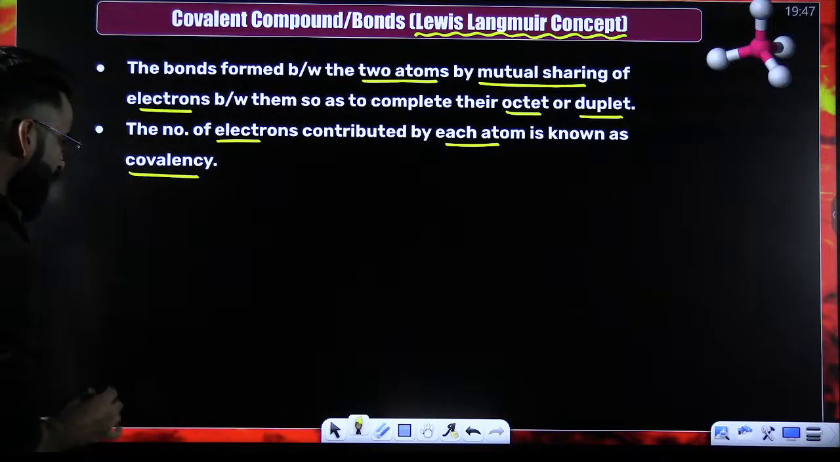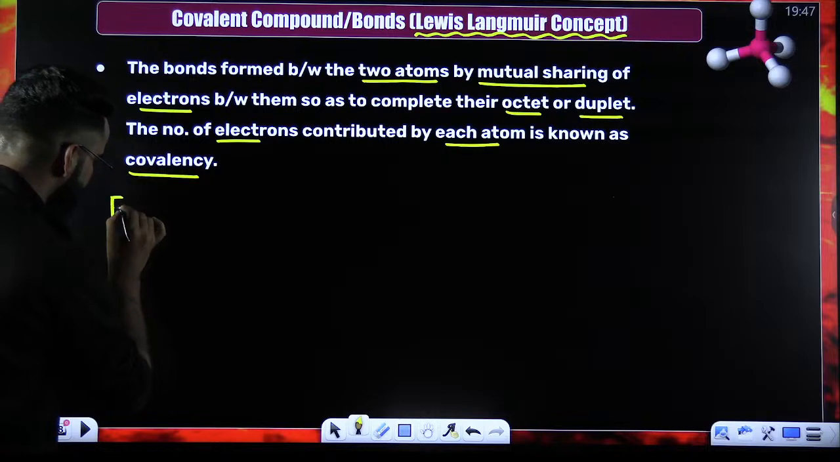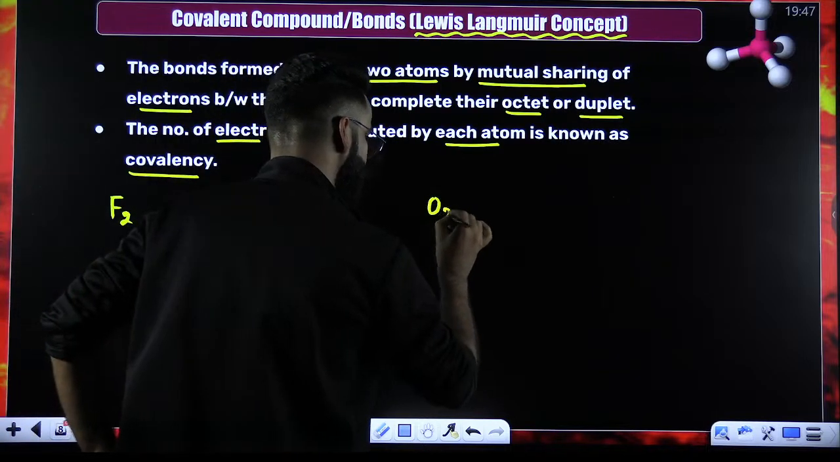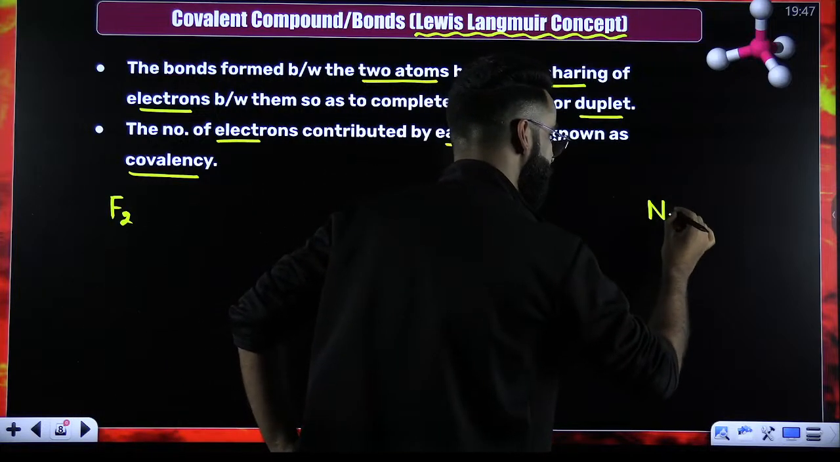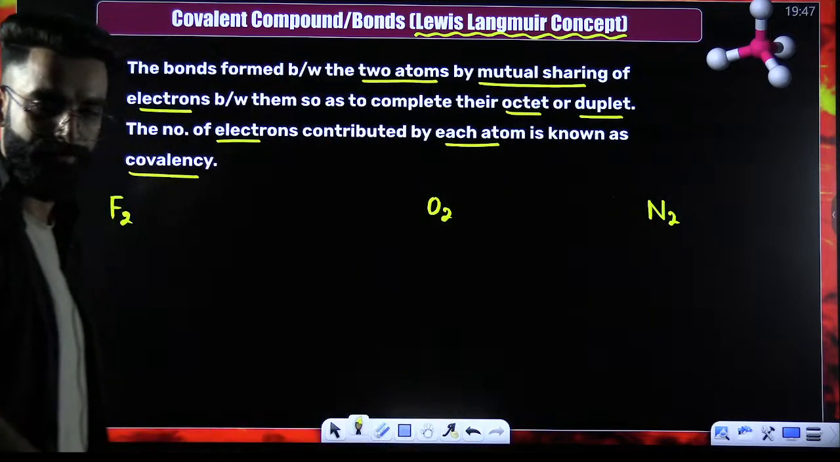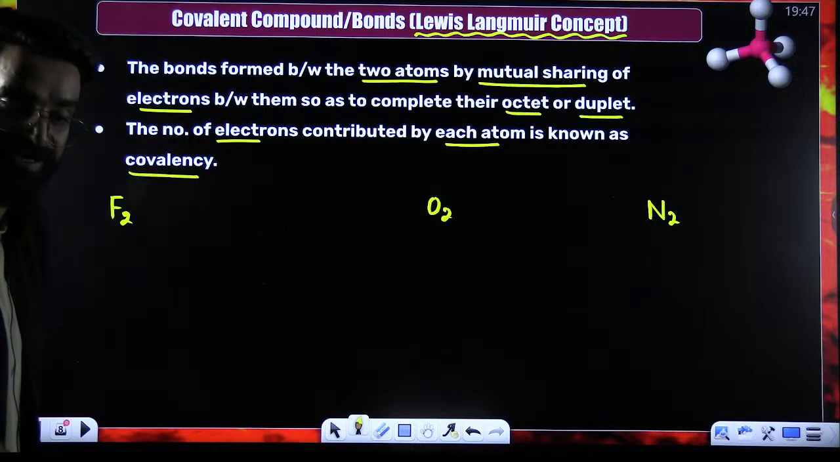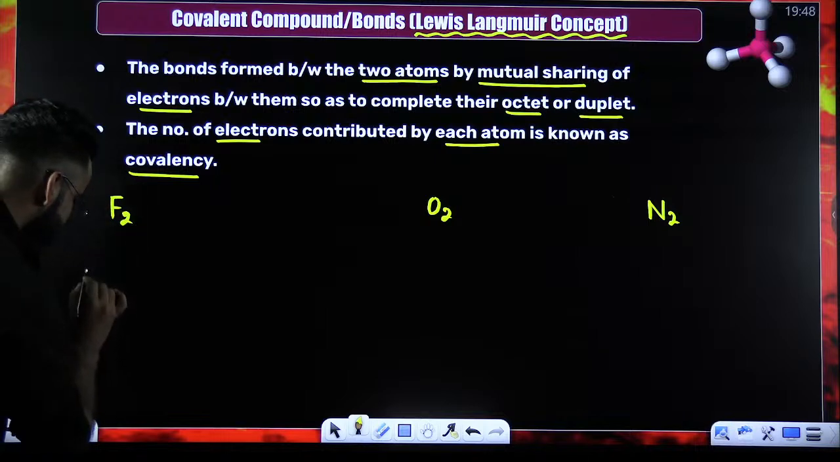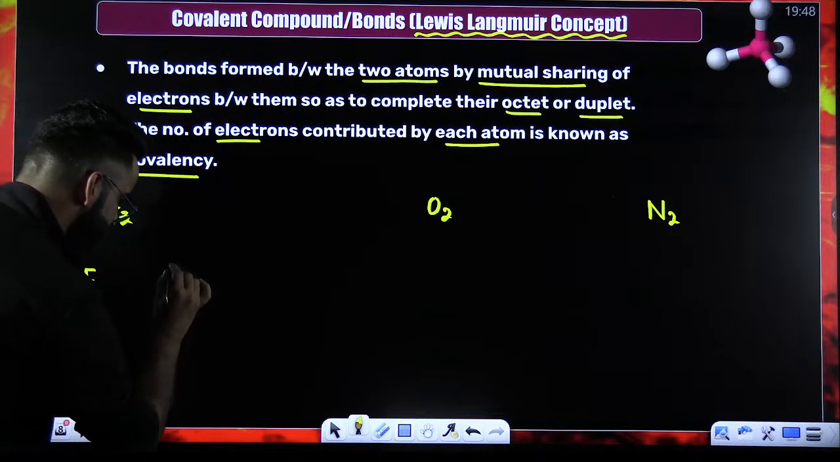See, guys, for example, let's say I've got F2 molecule over here. Let's say over here I'm taking O2 molecule. Let's say over here I'm taking N2 molecule. These are the 3 molecules which I've taken. Understand properly what exactly I'm going to say. First of all, imagine this is one fluorine atom. Imagine this is one more fluorine atom.